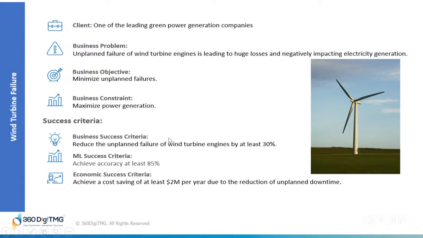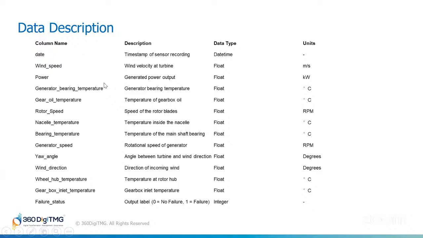Now let us understand about the data. Let us see the data description. When it comes to a data description, basically this table tells us about the information we'll collect from the wind turbines to help us predict failures. Think of this data like a report card for the turbine. It gives us clues about how healthy the turbine is.